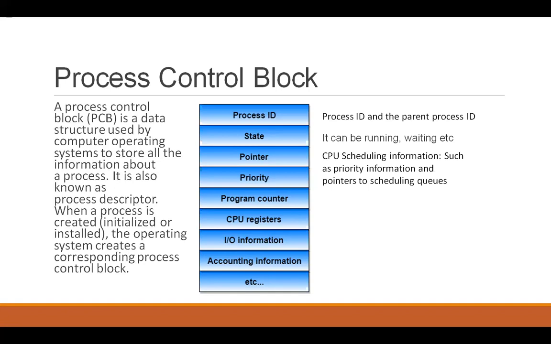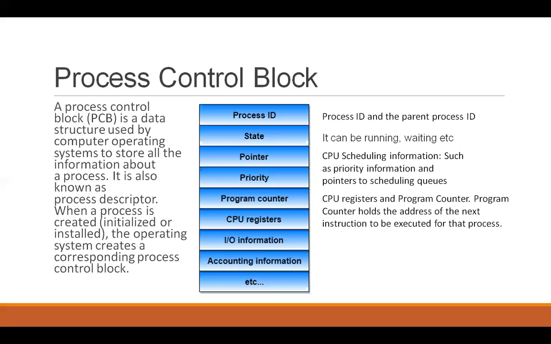Some processes have higher priority. For example, the operating system's own tasks always have higher priority because the operating system's subroutines and processes are there to manage the whole computer system. So they have higher priority. So what is the priority of the process? That is also stored in the process control block.